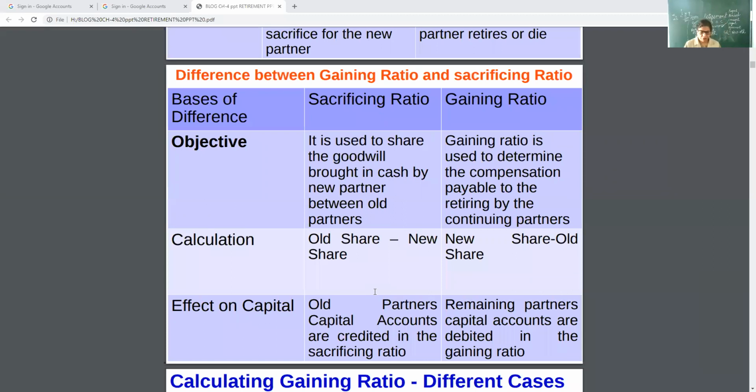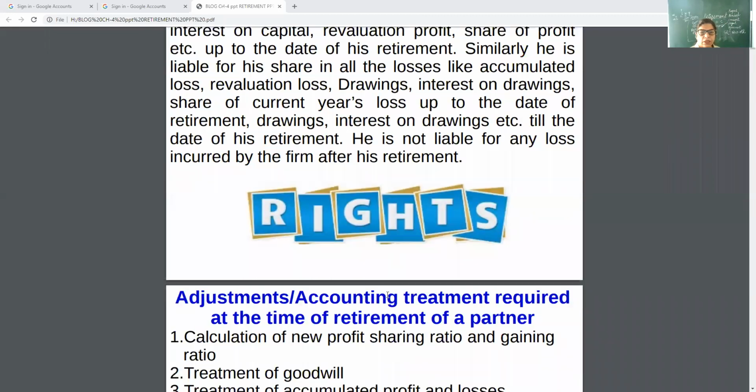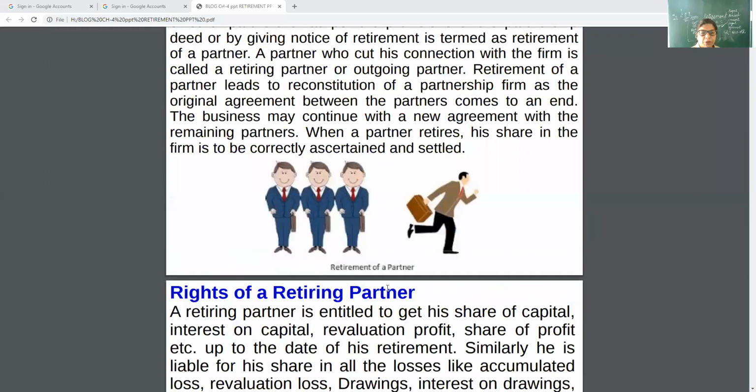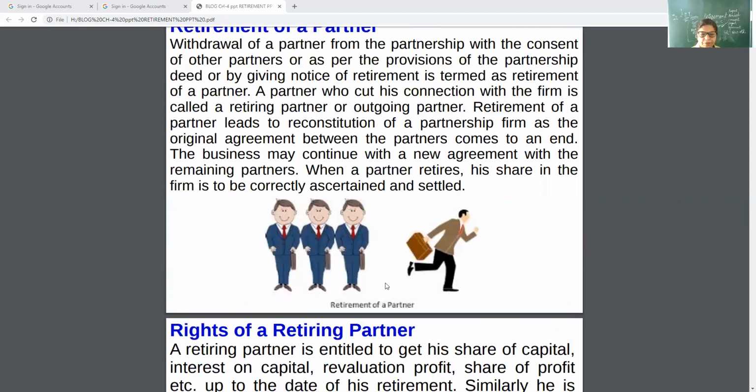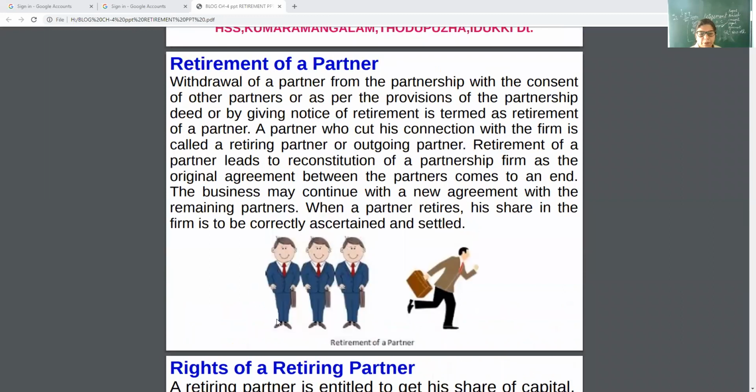So today we completed the theory part of retirement. I will explain again what is the meaning of retirement. See, all the partners are working together, but a partner is going out. And the going out partner is known as the retiring partner.